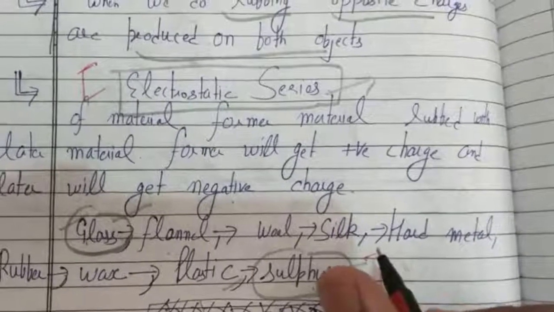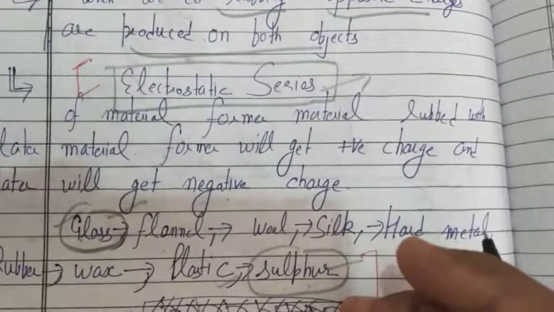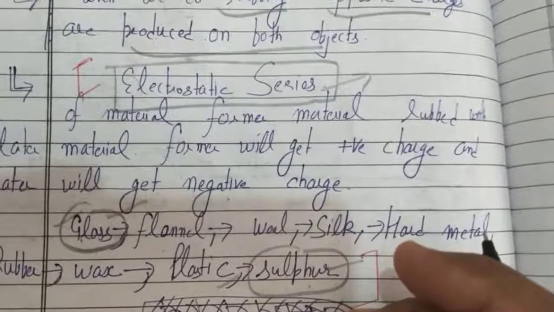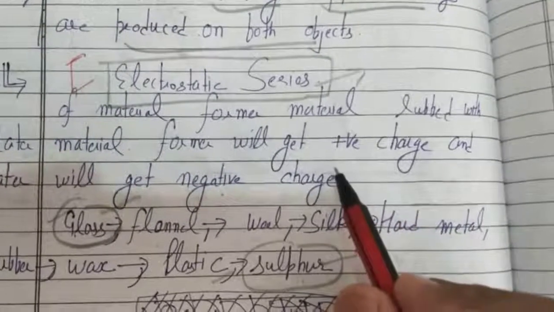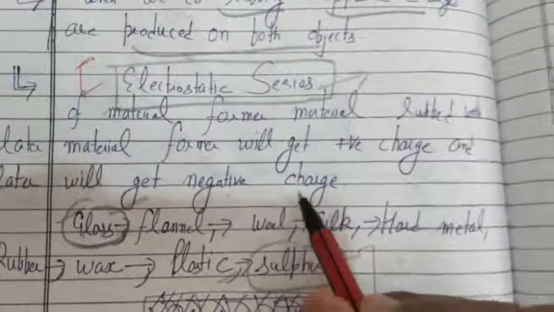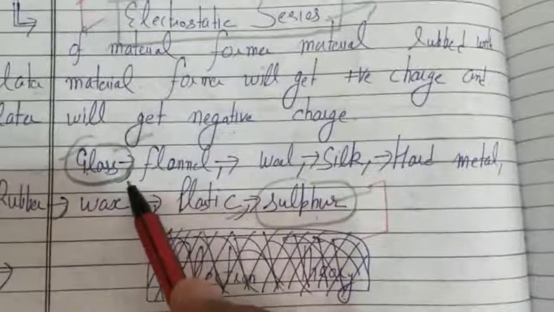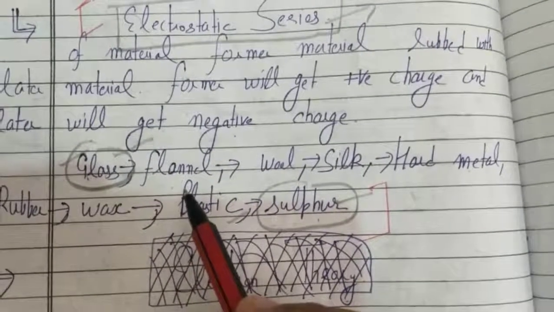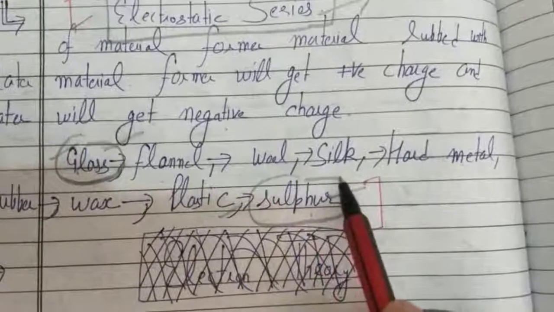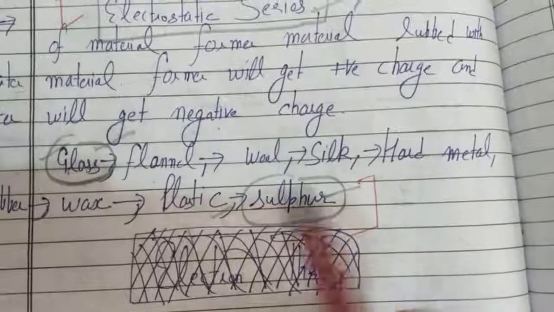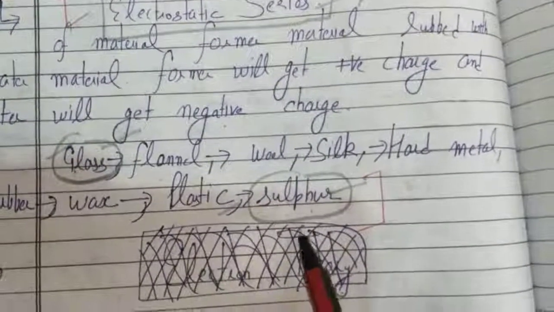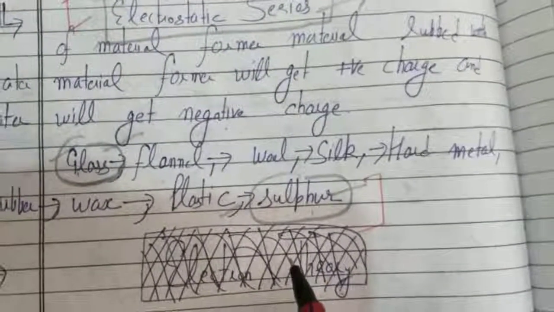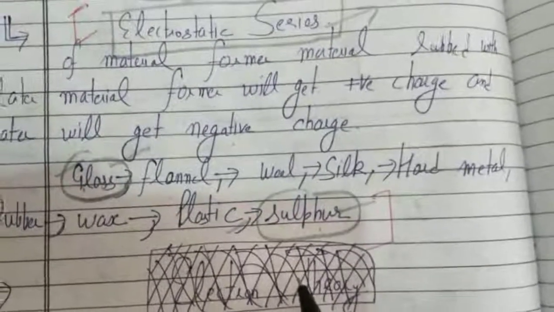In this series, glass comes first, then flannel, wool, silk, hard metal, rubber, wax, plastic, sulfur. So this is the electrostatic series that you can remember.